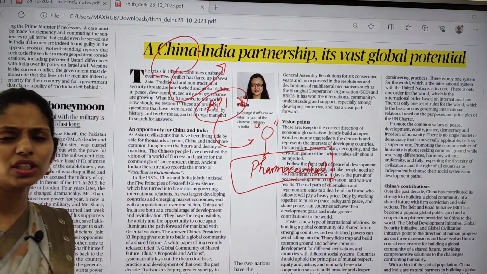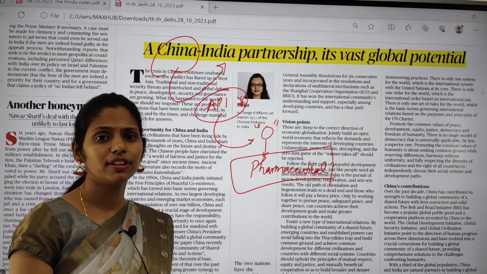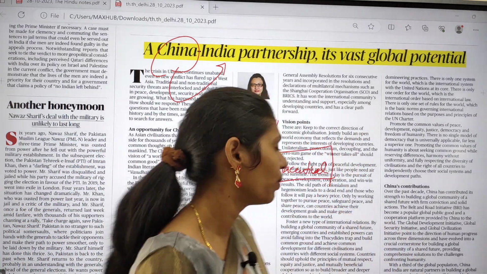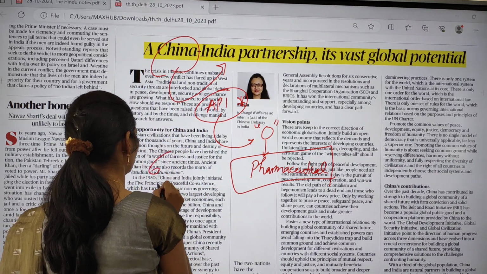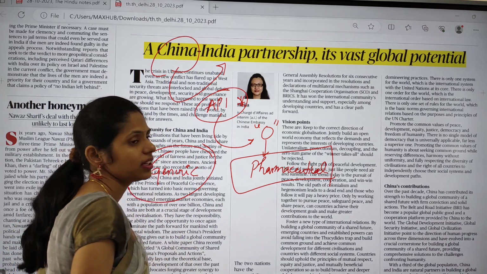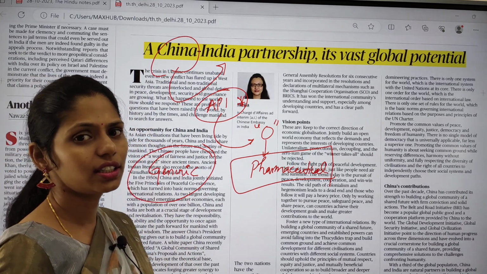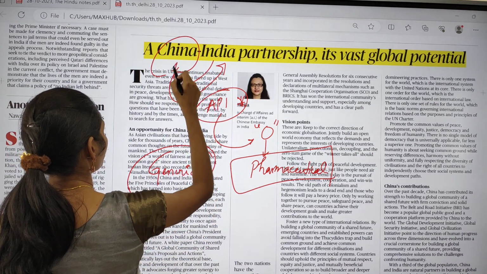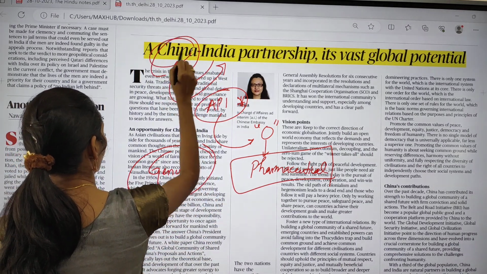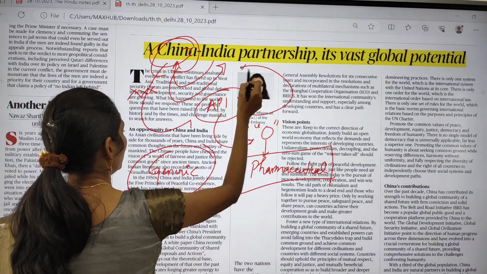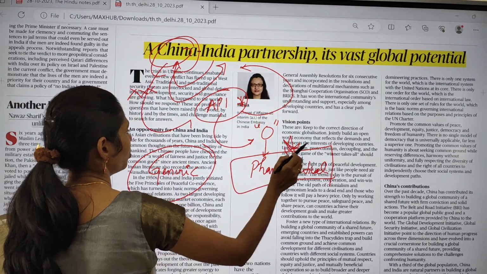In this pharmaceutical field, India is at the top. India is exporting generic medicines to different countries, and it is excelling in this pharmaceutical sector. But if there is a straining of relations between India and China, and China bans the export of this API to India, then the pharmaceutical field is going to be affected.